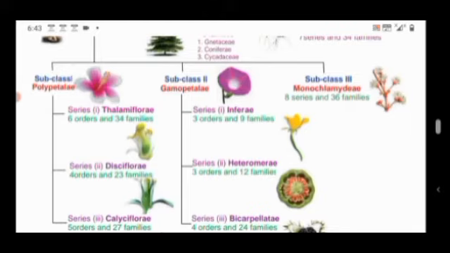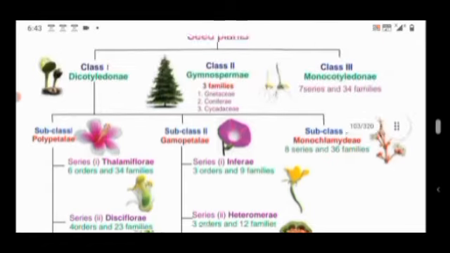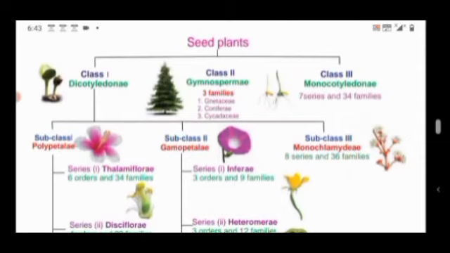It is called perianth. Sometimes both the whorls are absent. Monochlamydeae includes 8 series and 36 families. The next is class 2, Gymnospermae. The class Gymnospermae includes 3 families: Family 1 Gnetaceae, Family 2 Coniferae and Family 3 Cycadaceae.